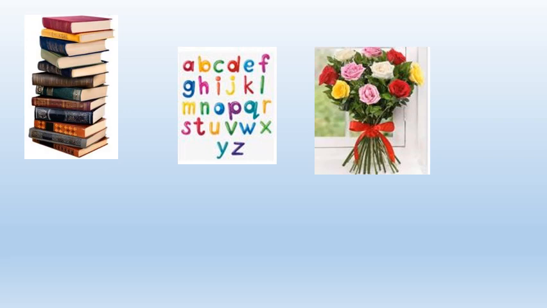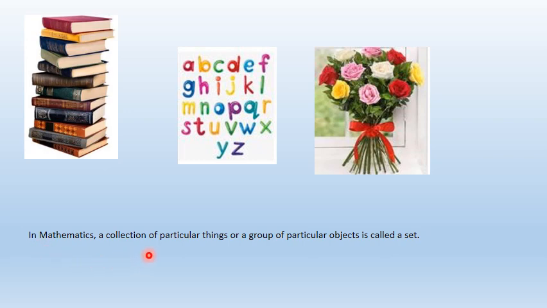The one thing that can be seen in common is that everything is in the form of a group or different types of collection. So students, in mathematics, a collection of particular things or a group of particular objects is called a set, and that is our topic for today, which is chapter number 10, page number 82.